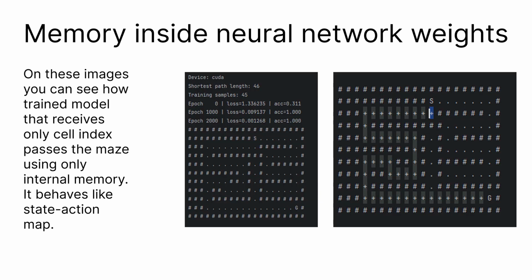To demonstrate this, I built a maze-solving experiment. I intentionally removed all meaningful inputs and provided the network with only a state identifier. The network did not know the maze layout, coordinates, or geometry. It only received a number representing its current state. Despite this limitation, the network learned the correct action for every state and successfully solved the maze. In other words, the network became a compressed state-to-action memory. This experiment demonstrates that neural networks can function not only as generalizers, but also as memory systems.